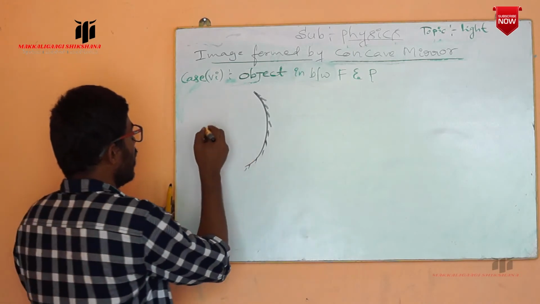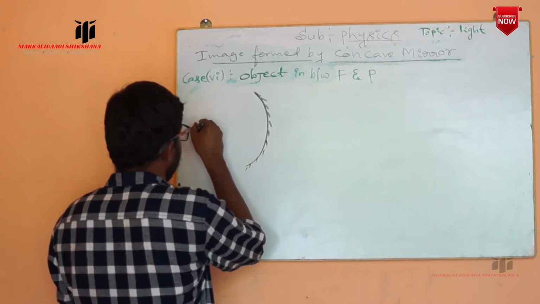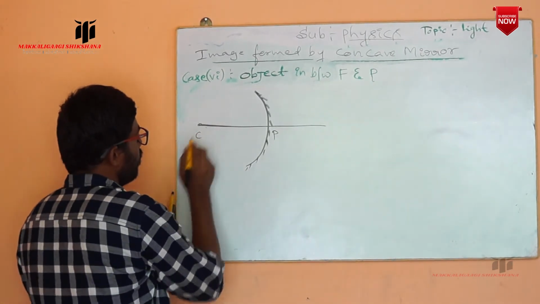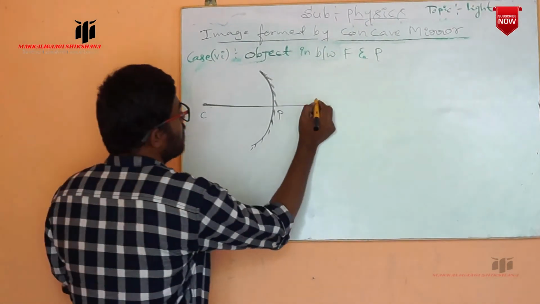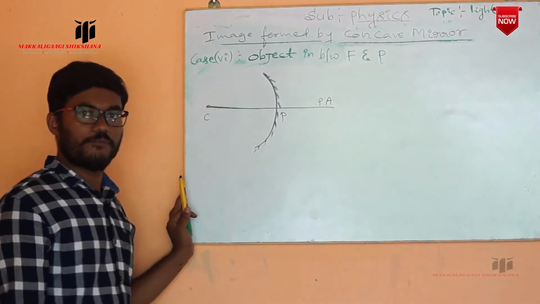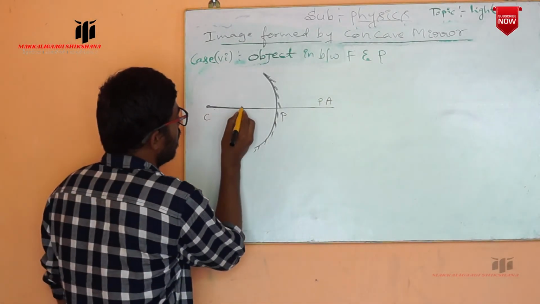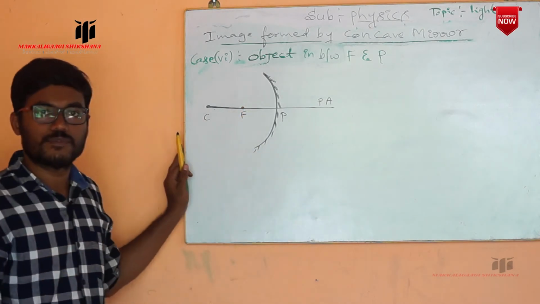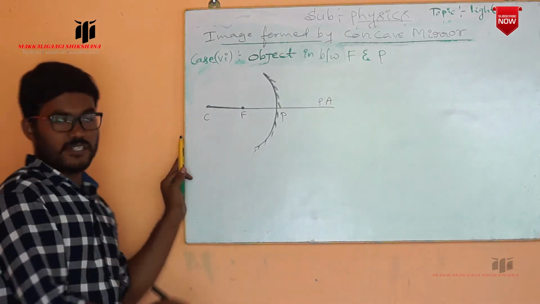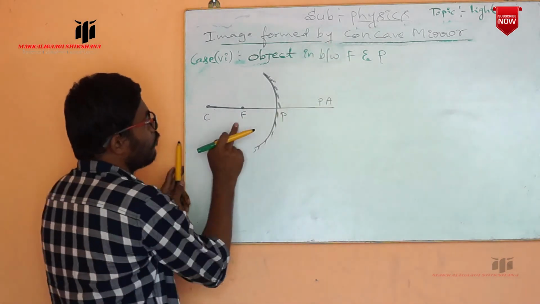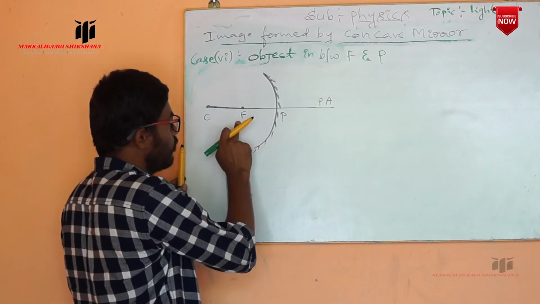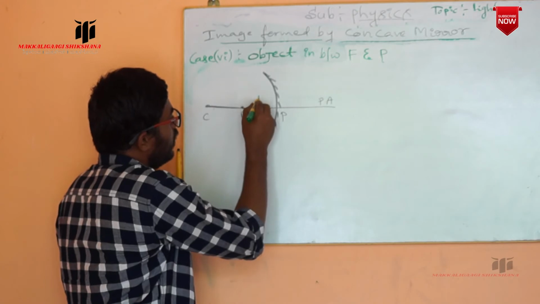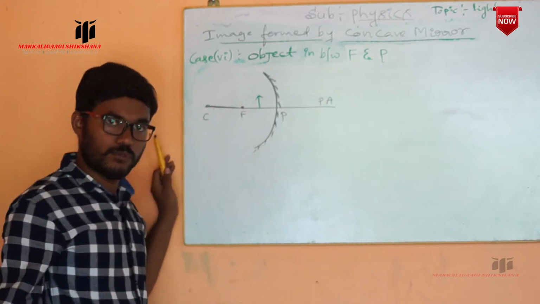Now draw the line which passes through the pole of the mirror and the center of curvature. So this is the pole, and here is the center of curvature. That line we call the principal axis. Now exactly in the middle we can take the focus. Now in this case we are placing an object in between the focus and pole. This is the focus and this is the pole. Now we are placing an object in between the focus and pole.